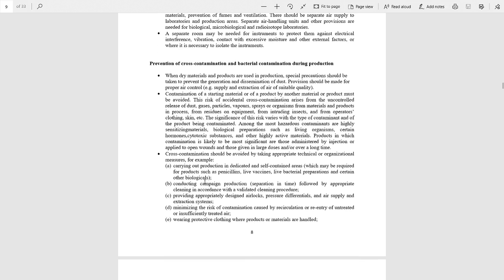First is carrying out production in dedicated and self-contained areas. Second is conducting campaign production, means separation in time, providing appropriately designed airlocks, minimizing the risk of contamination caused by the recirculation, wearing protective clothes where products or materials are handled.